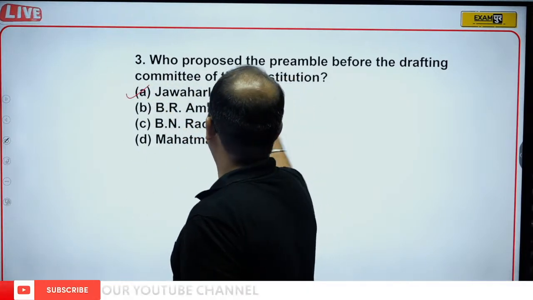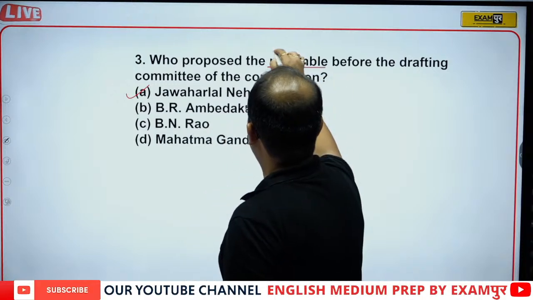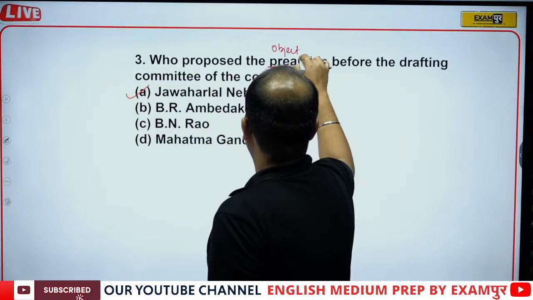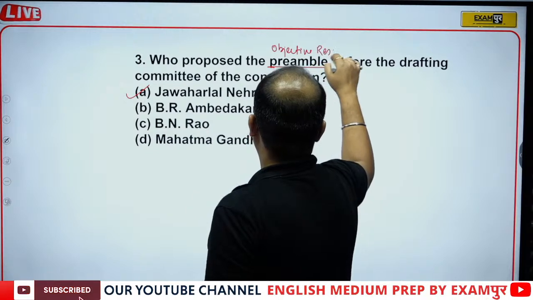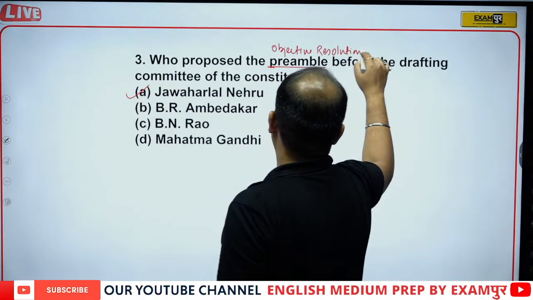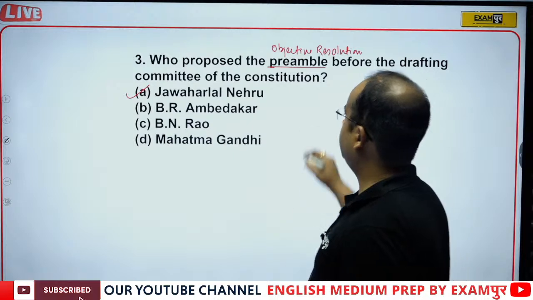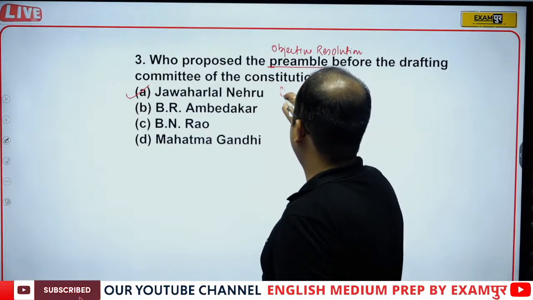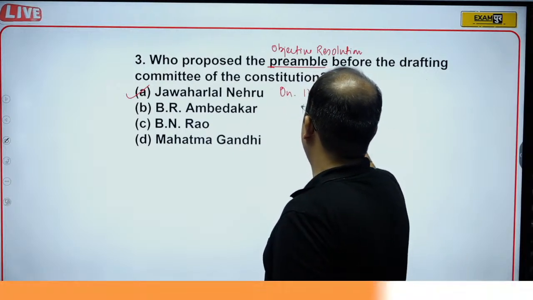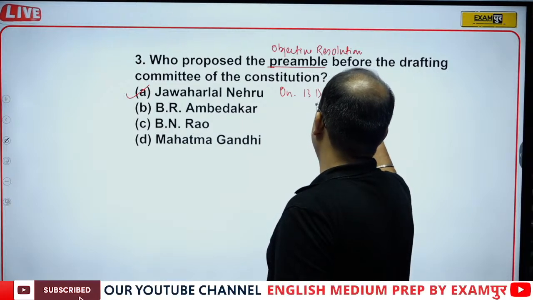And actually the thing that was proposed was the objective resolution. The objective resolution was presented by Pandit Nehru on 13 December 1946.